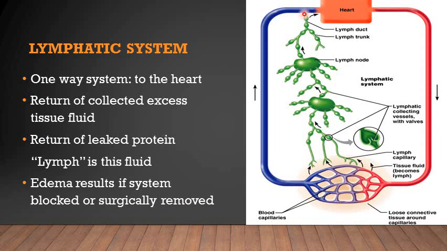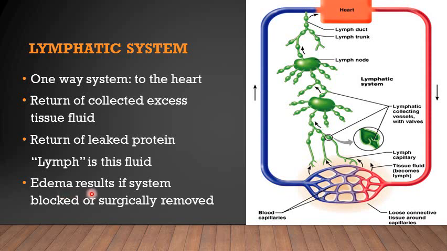So the lymph, the fluid present in this lymphatic system, if its course and flow is disturbed, or there is a blockage of the flow of lymph through these lymphatic channels, then this leads to an excess of fluid in the tissue spaces, known as edema. Edema is the condition leading to swelling of that area, because of the accumulation of fluid in the tissue spaces.